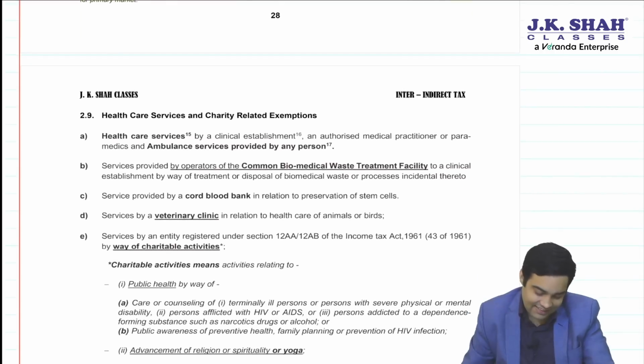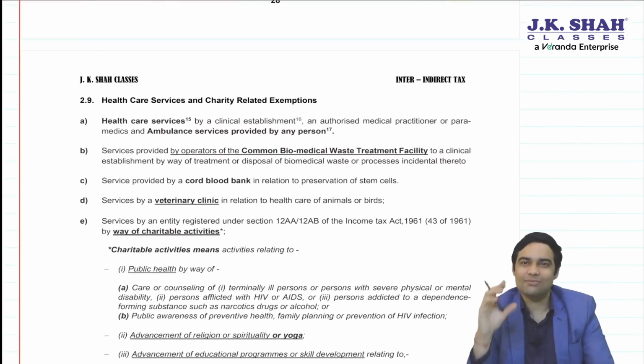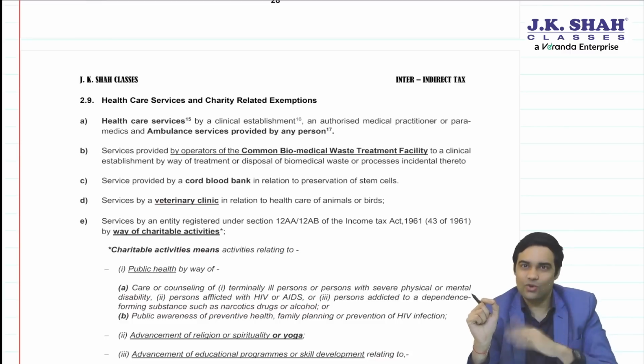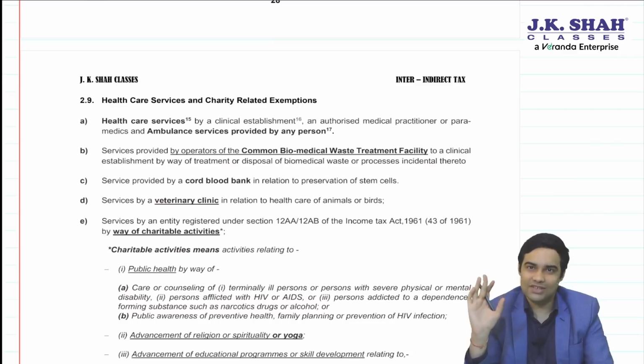Coming to healthcare service, see, healthcare service is modified to some extent where any room charges exceeding 5,000 per day will now be liable to GST, except ICU, CCU, CCCU, NICU. Special cases rooms, those still enjoy an exemption. Otherwise, if the room charges is more than 5,000 per day, then it is liable to GST. That is one change which we will see going forward in the new exemption entries.